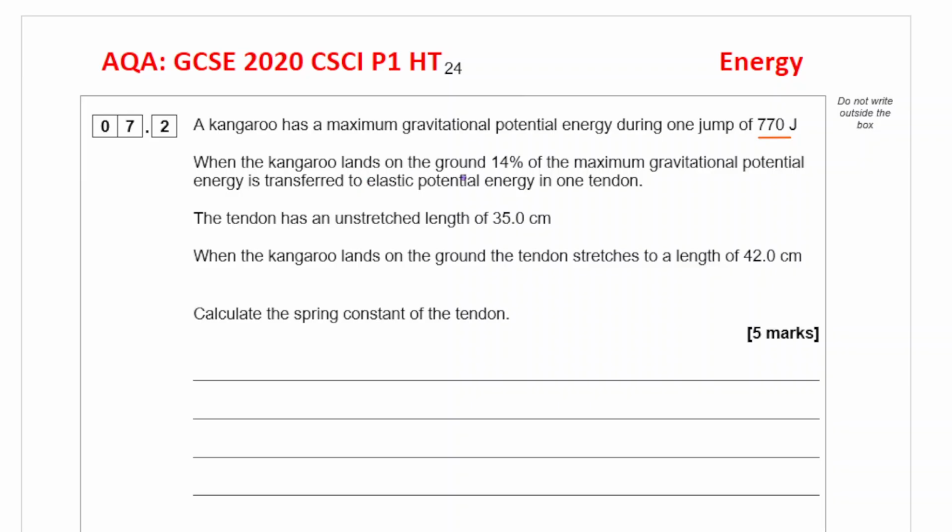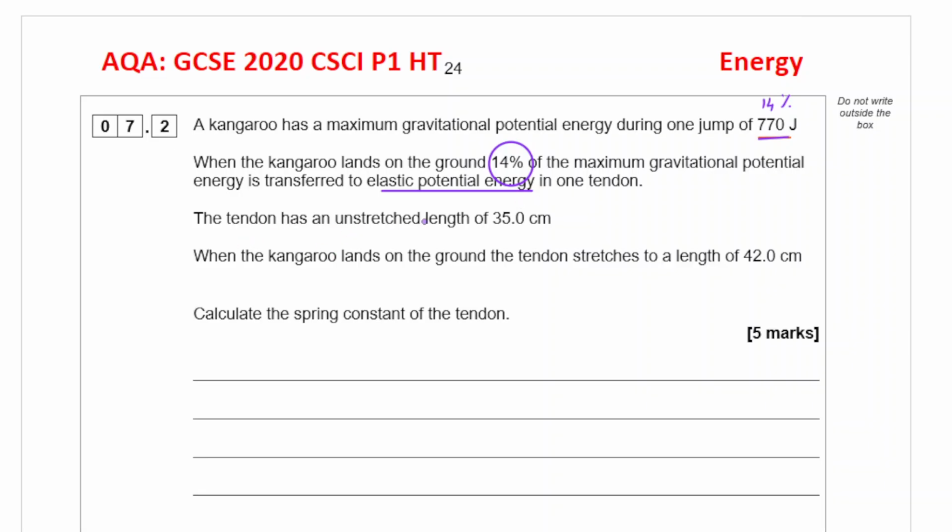When the kangaroo lands on the ground, 14% of the maximum gravitational potential energy is transferred to elastic potential energy. So 14% out of this 770 joules is transferred to elastic potential energy.